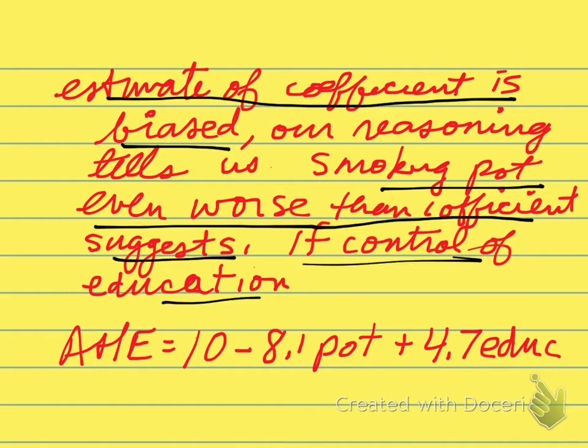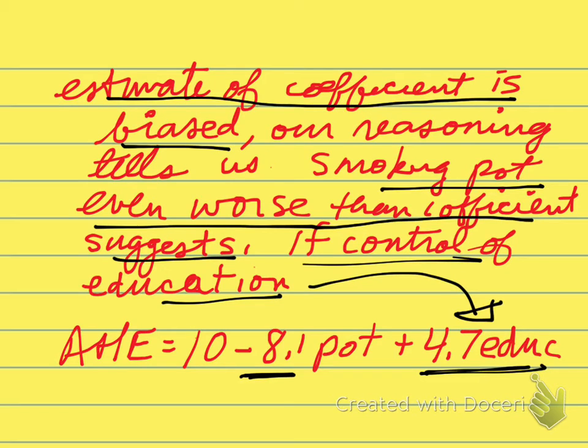If we control for education, so if we run the regression with pot and education as explanatory variables, we'll likely get something like this, where the coefficient on pot is now something like negative 8.1. That is, it's become a bigger negative number. Pot is negatively affecting average hourly earnings. Education, of course, is positively associated with average hourly earnings.